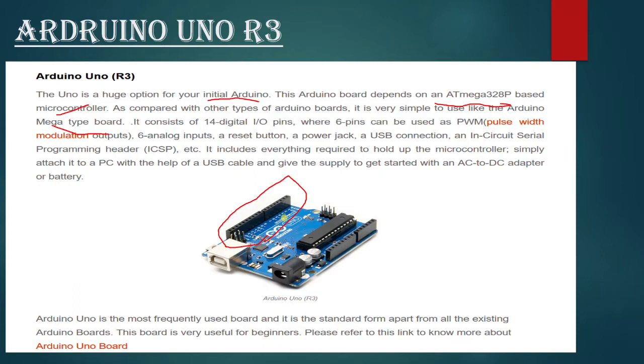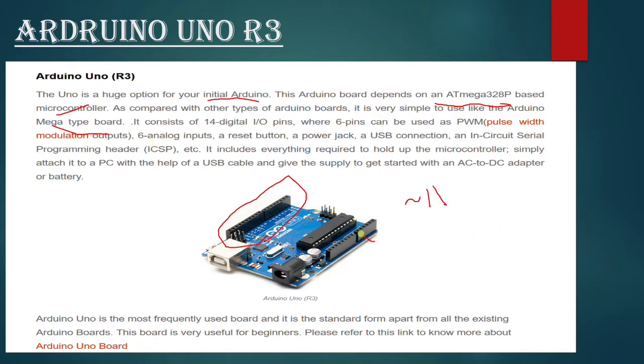You can see this labeled digital PWM, and you can see these numbers from 0 to 13. So 14 in total, and you can see a tilde between some numbers like 11, 10, 9, 6, 5, 3. And this is called a tilde.